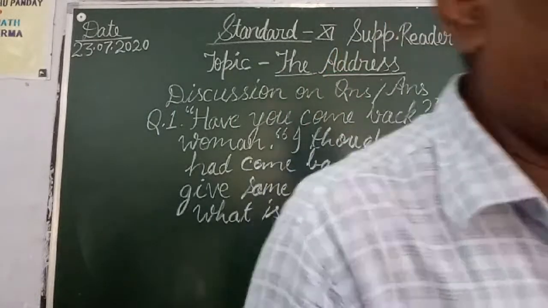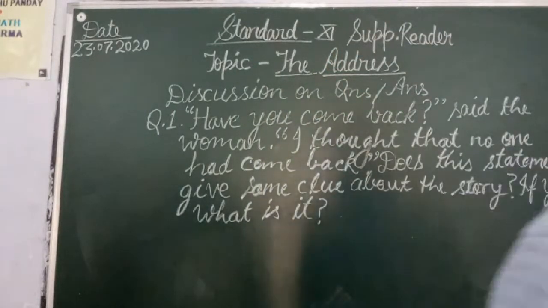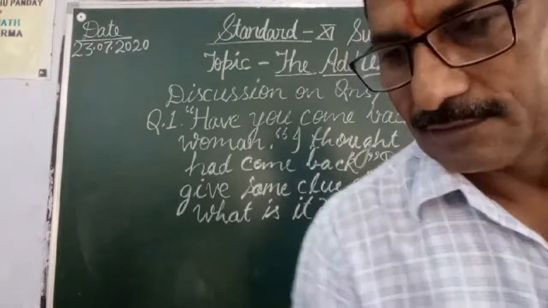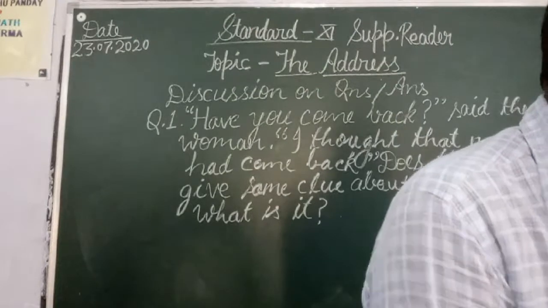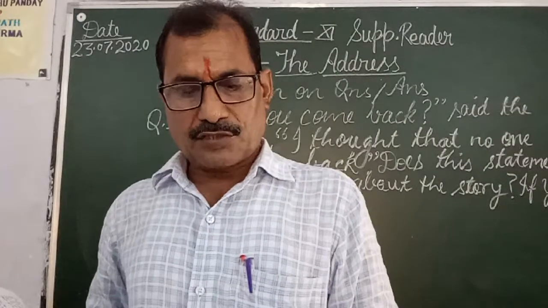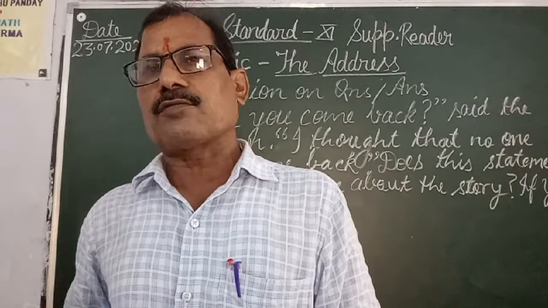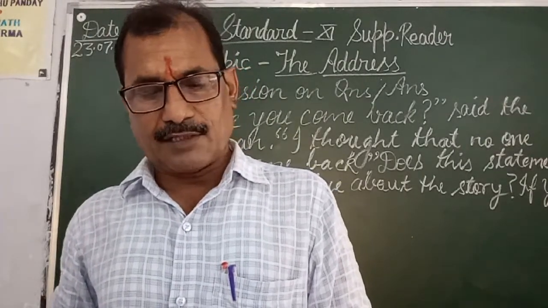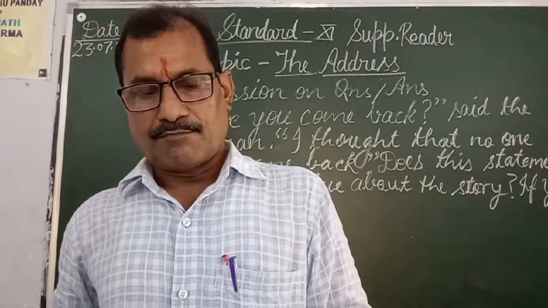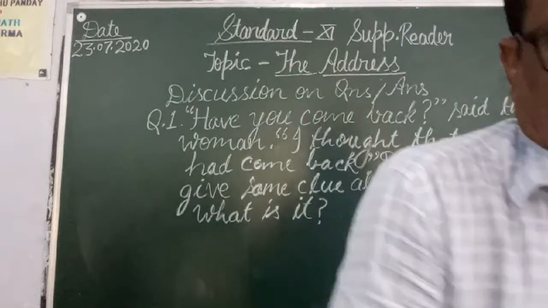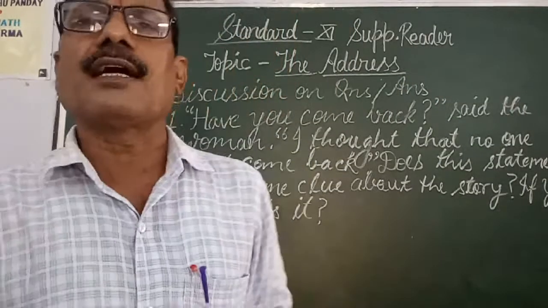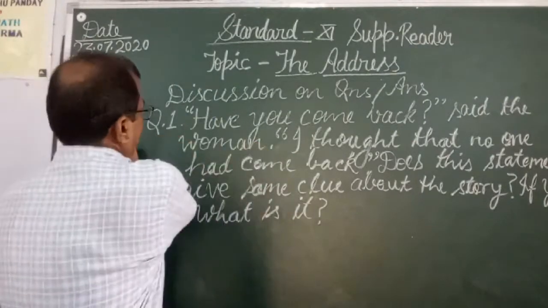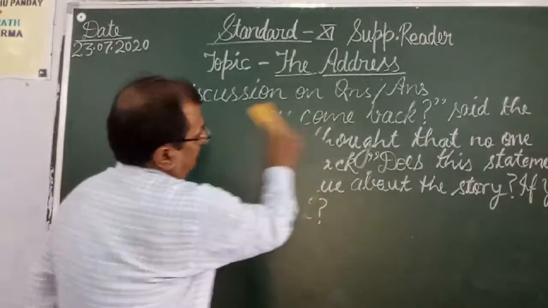And the second question is, the story is divided into pre-war and post-war times. What hardships do you think the girl underwent during these times? Pre-war time and post-war time. Pre-war time means the time before the war, and post-war time is the time after the war.